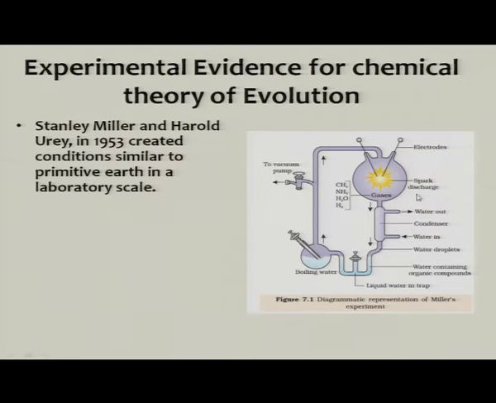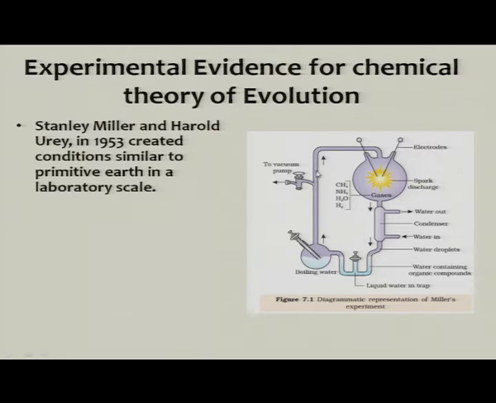See this figure. You can see that they devised an apparatus in which there was a conical flask containing all the ingredients which were present on the primitive earth. The gases present were methane, ammonia, water vapor, and hydrogen, and they made an arrangement for condensation of the water vapor, so that water may be formed, and here they could collect certain substances.